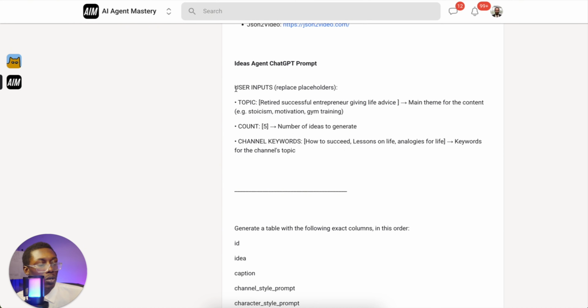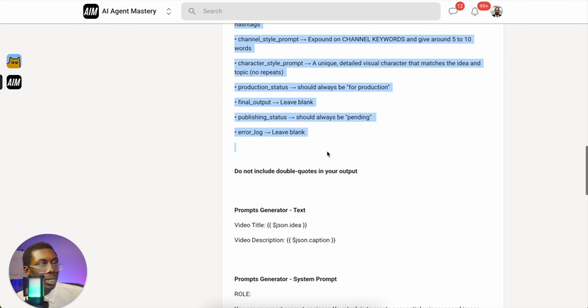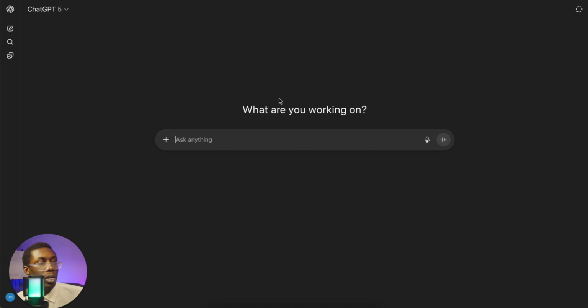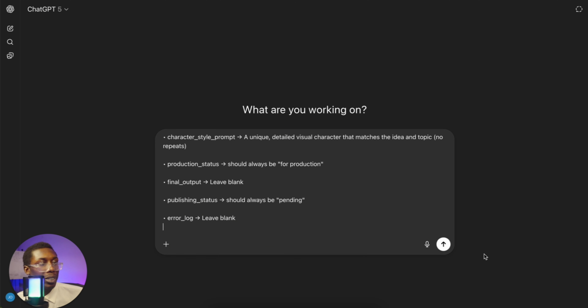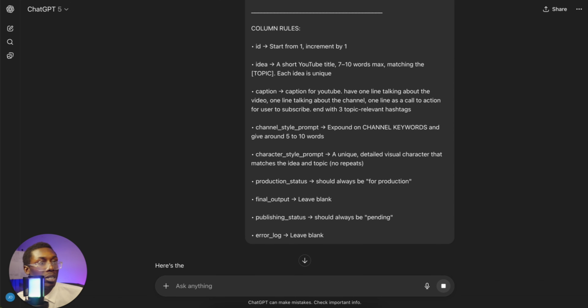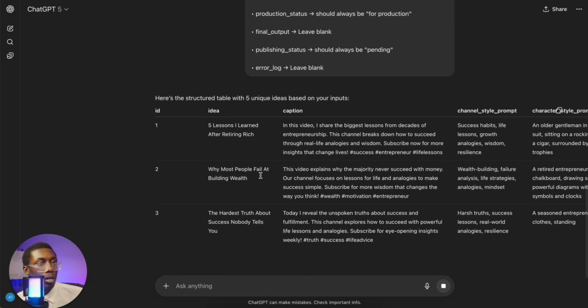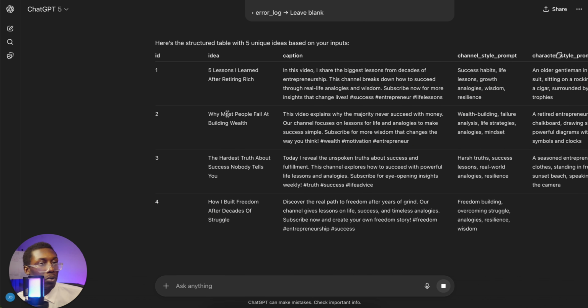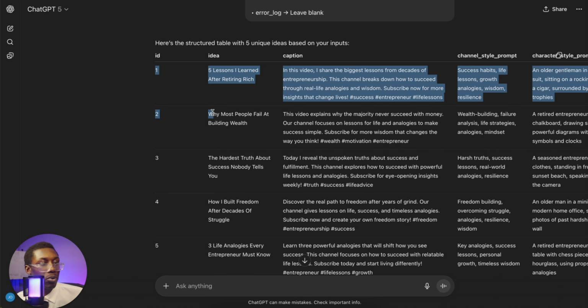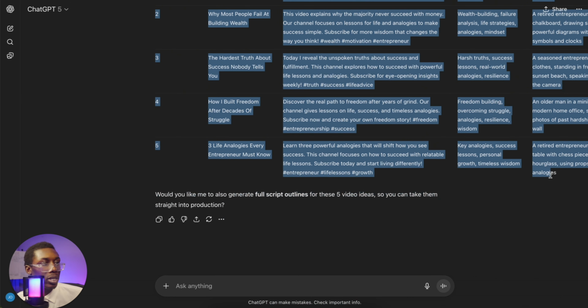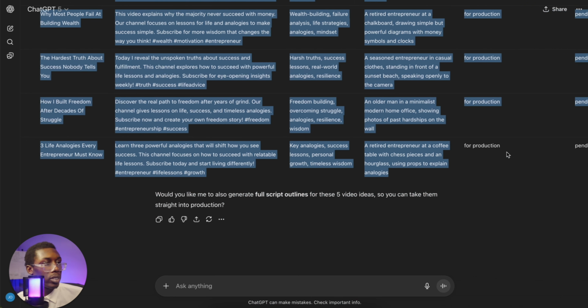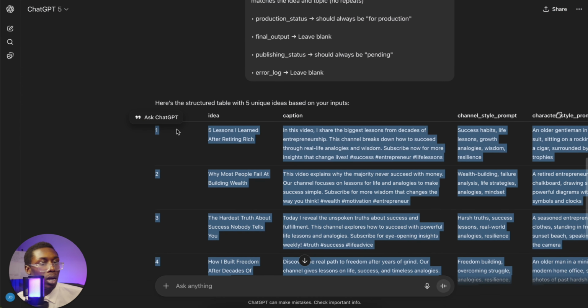So all we have to do right here, we'll copy and paste this prompt up to right here. And then we come to ChatGPT and paste that in there. And ChatGPT will give us the information needed for this Google Sheets template right here. So it gives us the structured table needed, and all we have to do from this point right here is just copy and paste this. The entire thing, make sure the whole thing is copied and pasted.